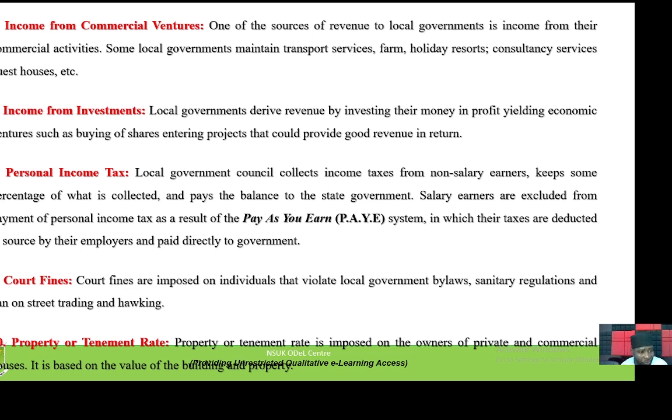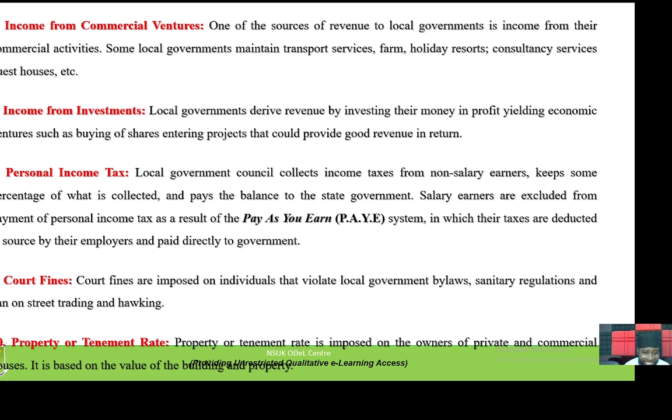Then the second part of it, we have income from investment. Local government derives revenue by investing their money in profit-yielding economic ventures, such as buying shares and entering projects that could provide good revenue in return. It is another good source of local government revenue.